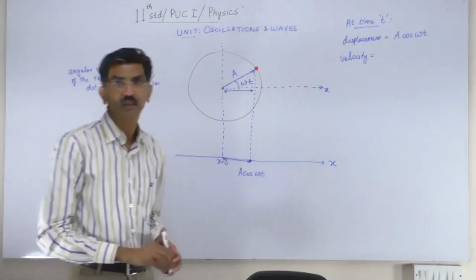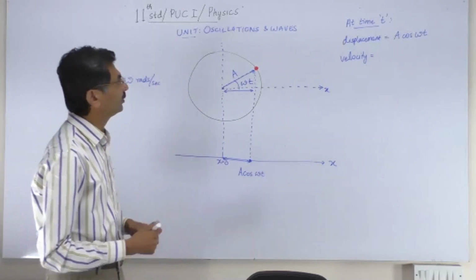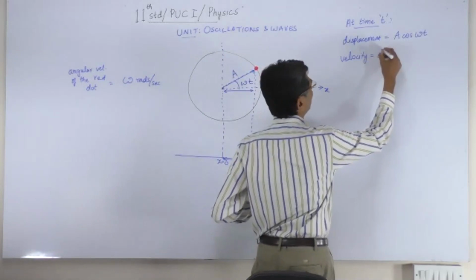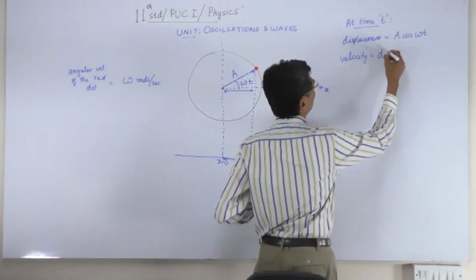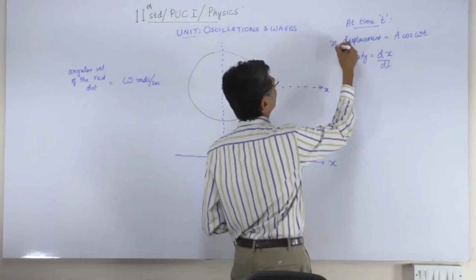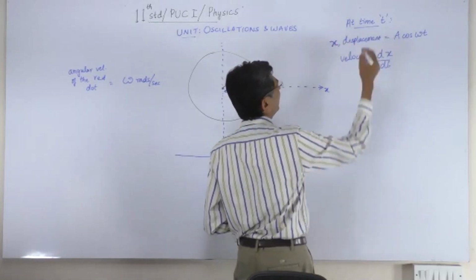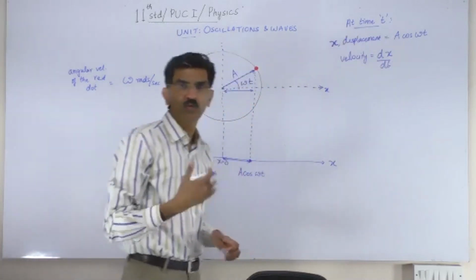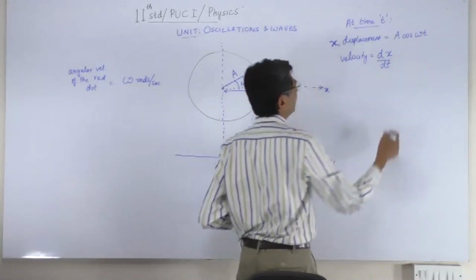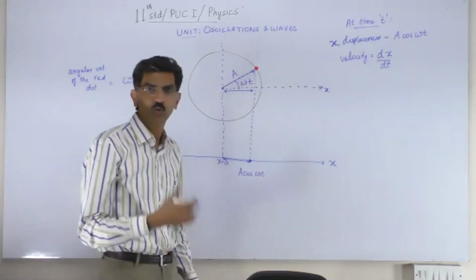It is clearly not uniform velocity. So its velocity is simply dx by dt. The displacement x is given by that. The rate of change of displacement is velocity. So when you differentiate displacement with respect to time, you get velocity.